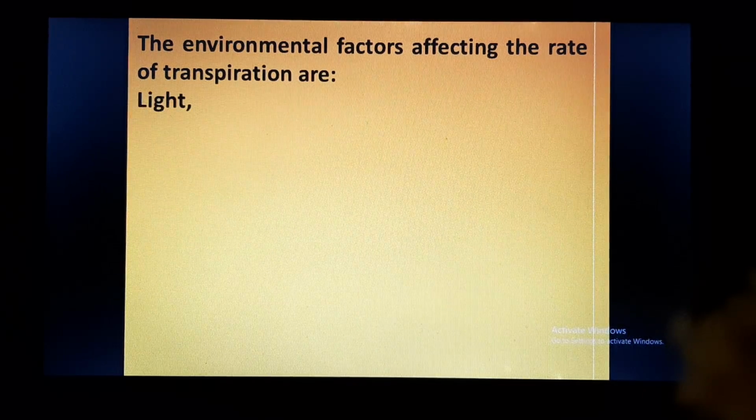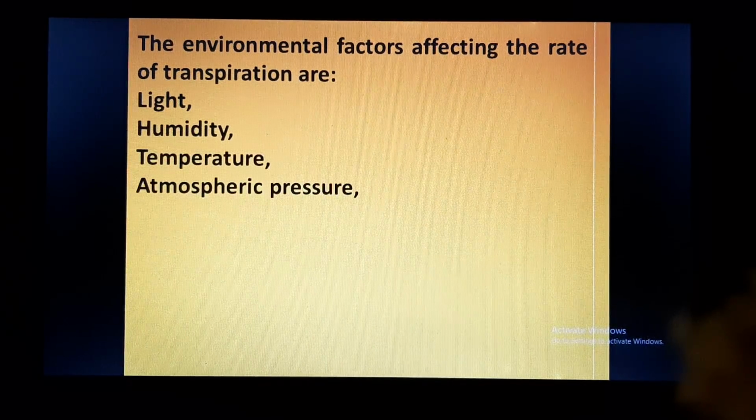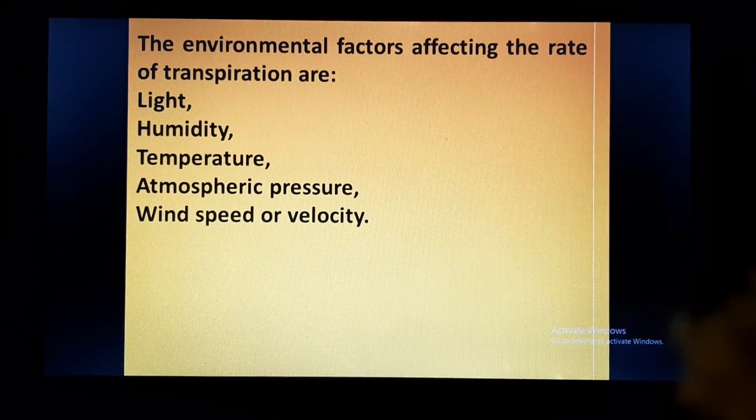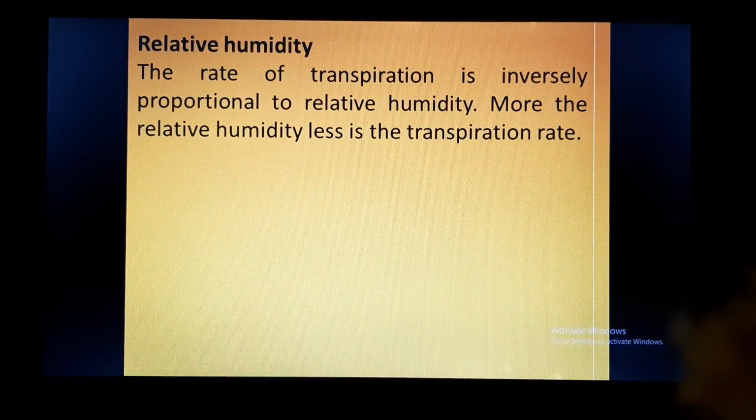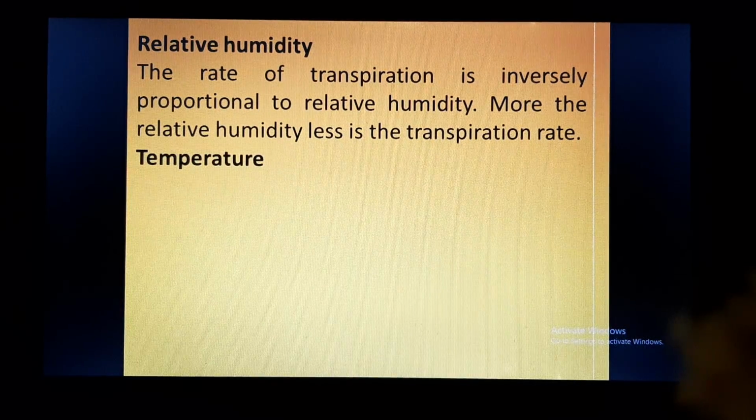So what are the factors which affect the rate of transpiration? These are light, humidity, temperature, atmospheric pressure, and wind velocity, and relative humidity. So relative humidity is the term that means the presence of water in the environment. So the more the humidity, the less the transpiration pull. So it is inversely proportional. That means if humidity is more, transpiration will be less, and if humidity is less, transpiration is more.